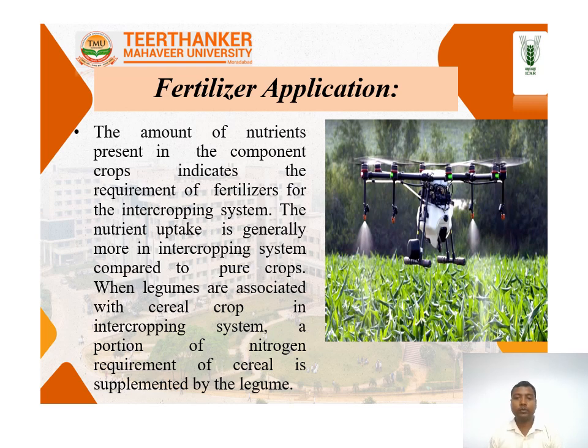Means we are going to apply the fertilizer in different split doses. 50% of the fertilizer we apply at sowing time, and the remaining fertilizer is given in split doses. One time we apply 25%, and second, before the flowering, we apply the remaining 25% of the fertilizer.